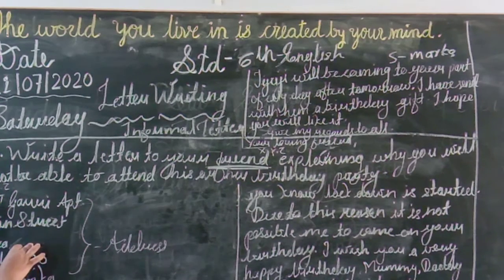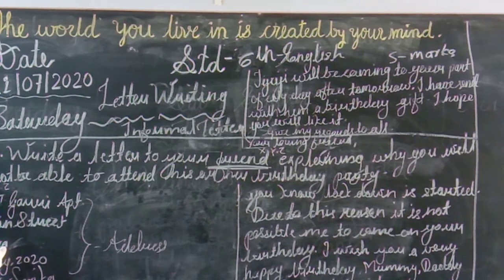Near the margin, first you have to write your name and surname. Here your address, for example I have given A/7 Gauri Apartment, Main Street. You have to write your street name here, MG Road, AB Road, or wherever you are staying.